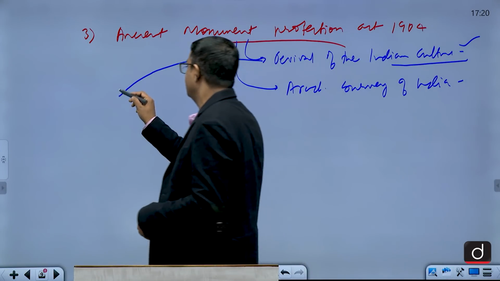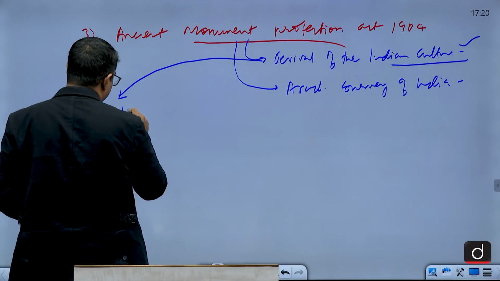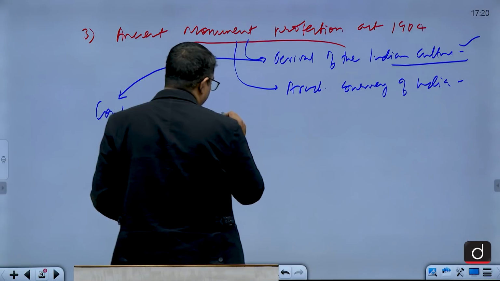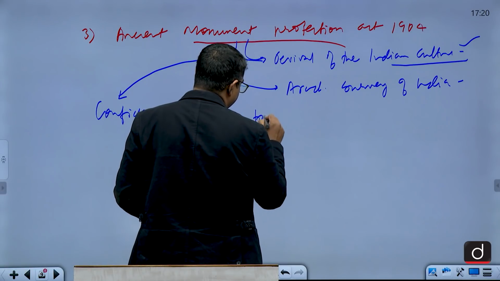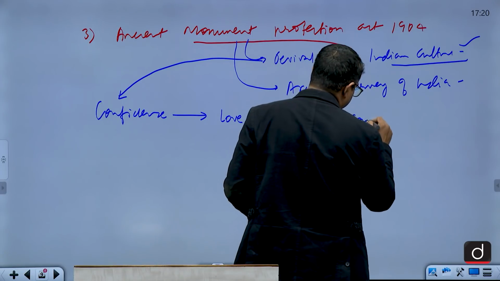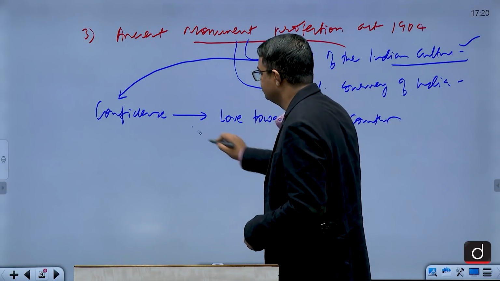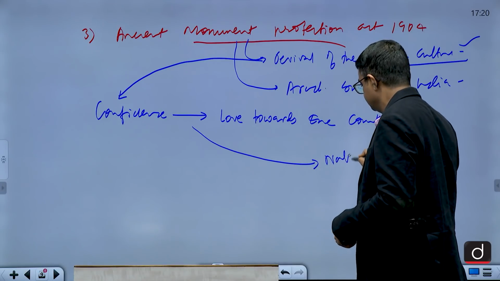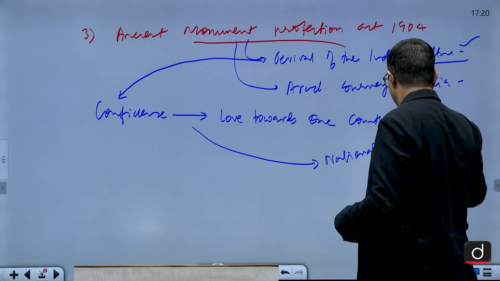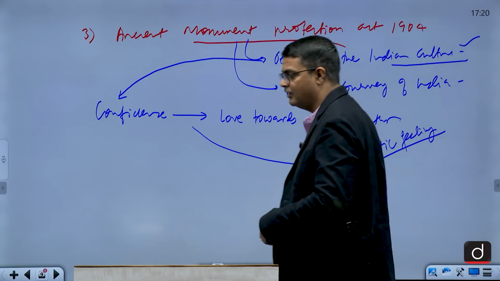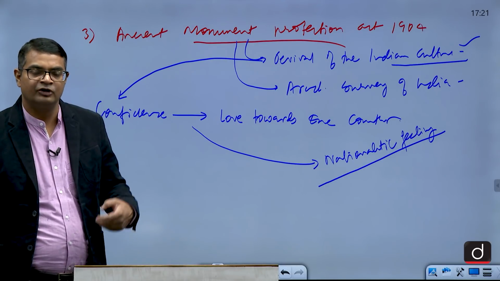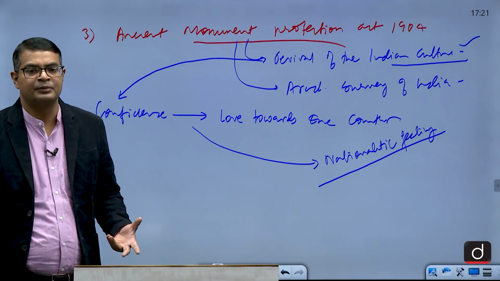This gave the Indians the confidence, and that led to the love towards one country, and this gave rise to nationalistic feelings. Because we were treated as if we had no potential to run our administration, we were looked down upon, we were insulted.